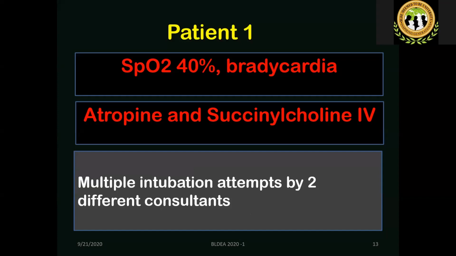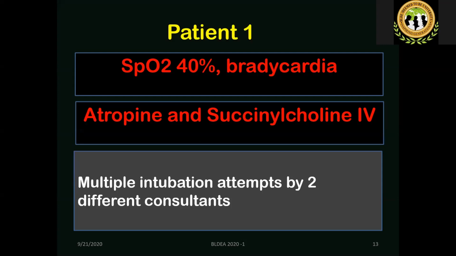So that results in a sort of paralysis. You will not be able to think unless you are really trained in the cognitive process as well. So the right thing, in one way, what the anesthesiologist did was give atropine to treat bradycardia. Though this bradycardia is secondary to hypoxia, oxygenation is more important, but it is symptomatically important too. And succinylcholine intravenously to relax so that whatever difficulty could be overcome.